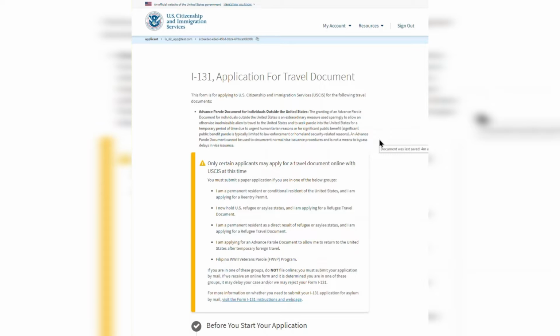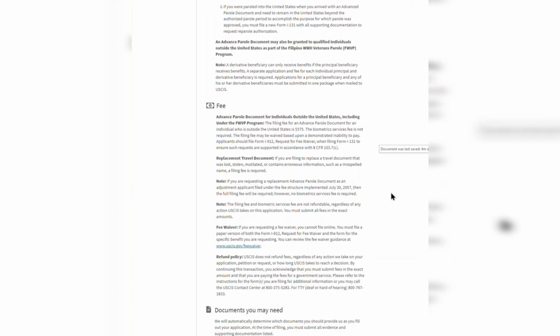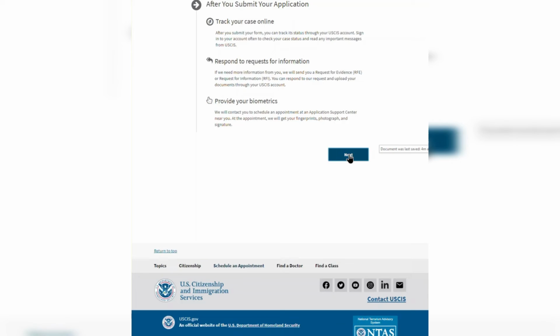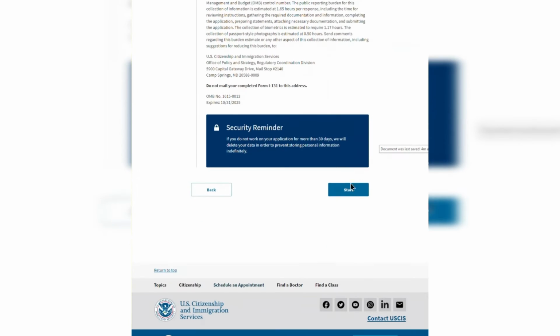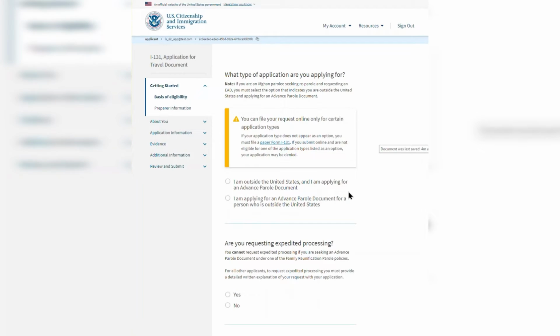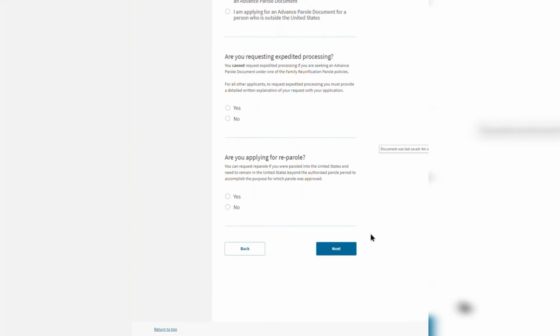After you start your form, if you need to stop before you're ready to submit it, we will save your draft unsubmitted form for 30 days from the last time you worked on it. You can sign back into your account when you're ready to continue working on your form. Here is the beginning of your form, called the Form Overview page. Please read this page carefully before you continue to file your form. This is what the online form looks like. It has this left rail section that lists all the sections you will need to complete. You can move through each section by choosing this blue Next button at the bottom of each page.